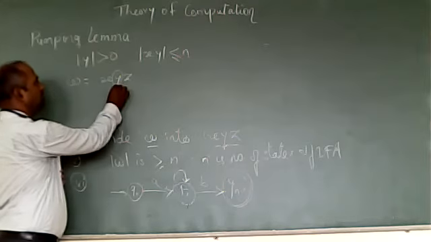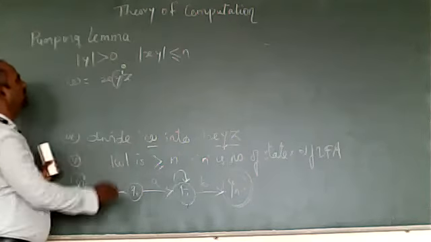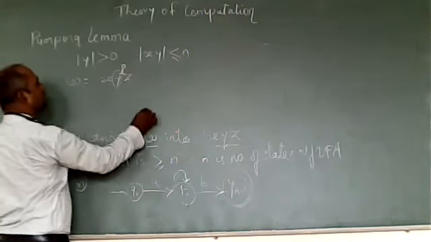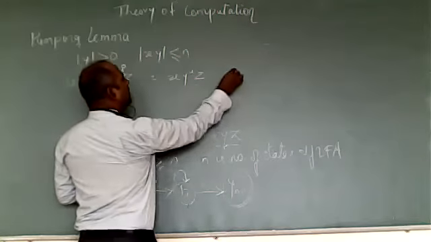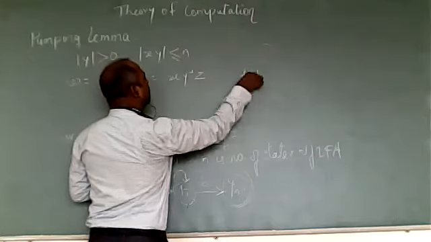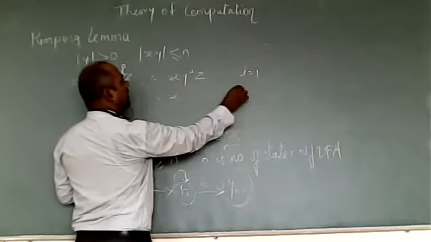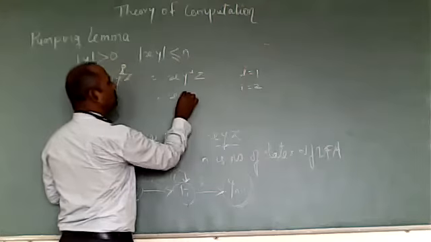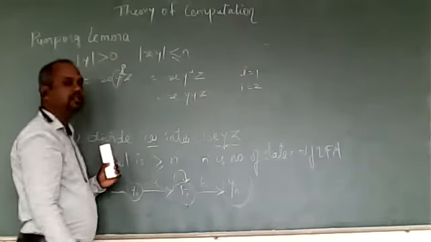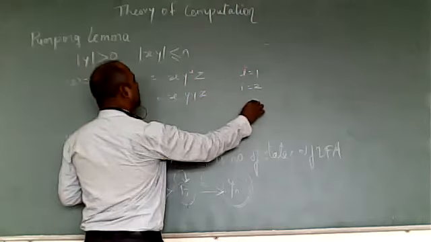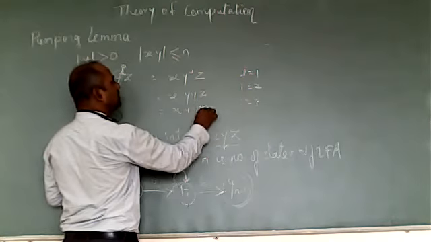So whenever we are increasing Y, suppose we write XY raised to i Z. If i equals 1, we get XYZ. If i equals 2, we get XYYZ. If i equals 3, we get XYYYZ.